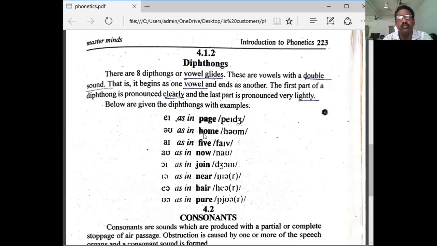Page, home, fire, now, join, near, here, pure. These are the eight diphthongs.